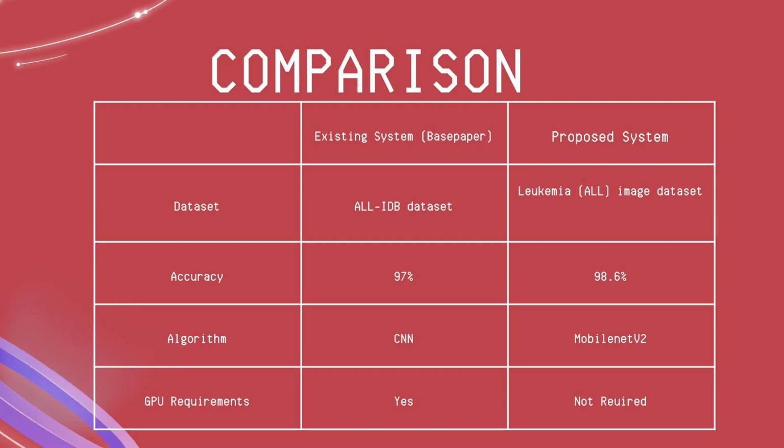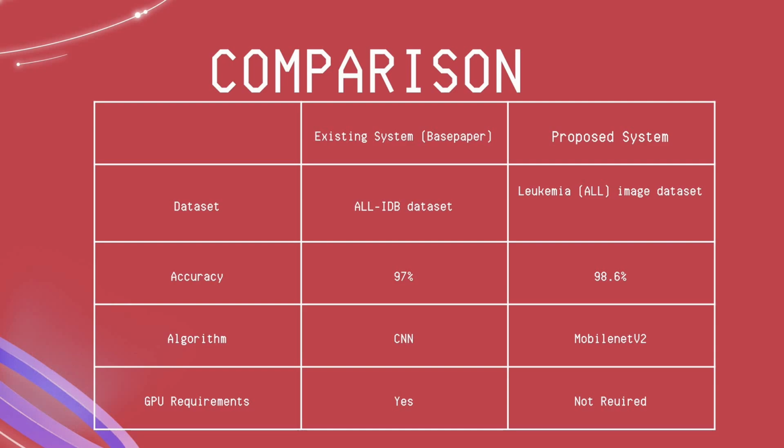When comparing to the base paper, what did you do? In the base paper, they used the ALL-IDB data set, but here we are using the leukemia ALL images data set. That's a major difference. In the existing system you get 97% accuracy, but in our proposed system you are going to get 98.6% accuracy. That is the enhancement we made.